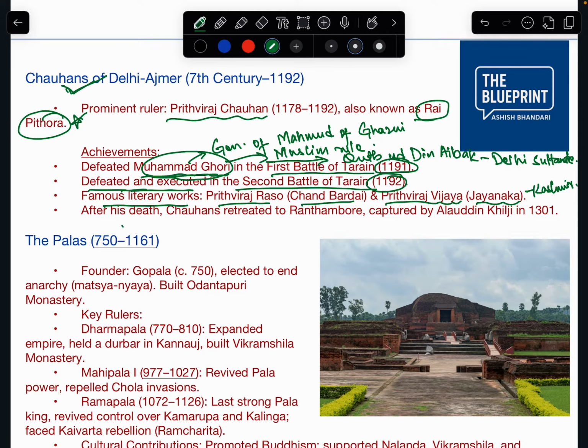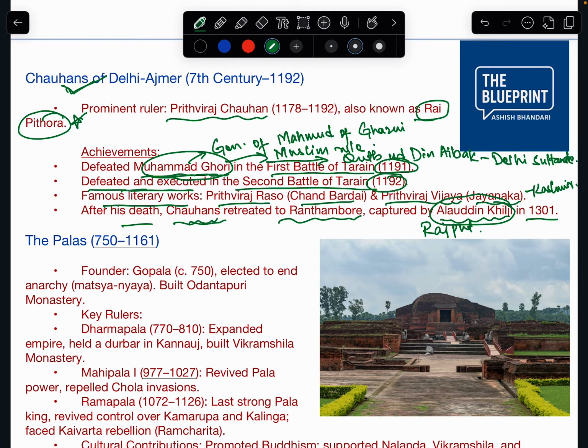After his death, the Chauhan kingdom retreated to Ranthambore. Ranthambore is presently in which state? Now you have to search that. There is also Ranthambore National Park. This Chauhan kingdom was eventually captured by Alauddin Khilji in 1301. As Alauddin Khilji was expanding his rule and wanted to crush the Rajput power, he also annexed the Chauhans.